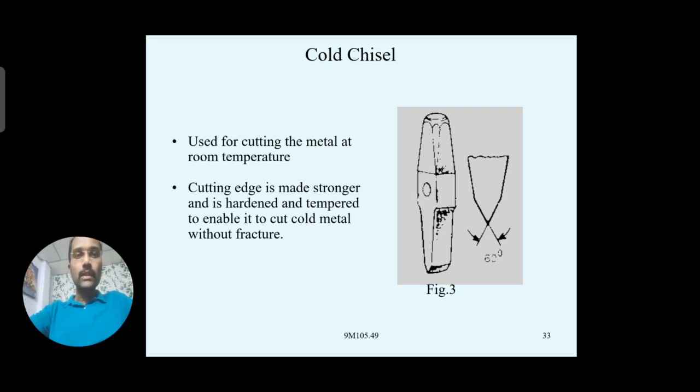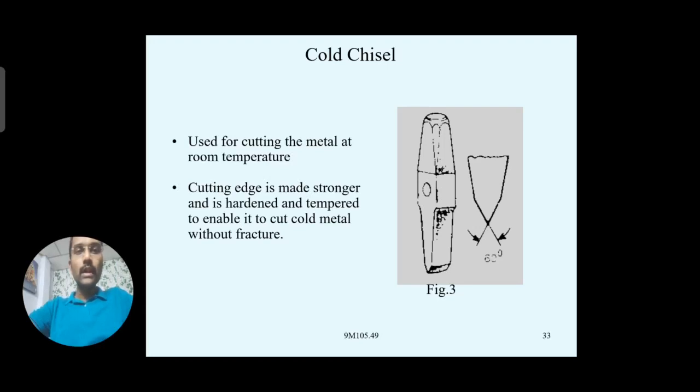Obviously we are operating at normal temperatures, so a greater amount of compressive force has to be applied over this cold chisel. We have to strike on the top of the cold chisel. At the bottom, the edge has to be made stronger, that is, the metal has to be hardened and tempered, because it must withstand the striking forces developed on the top surface.